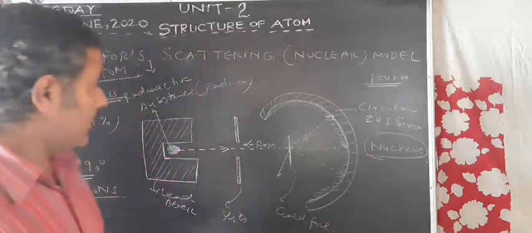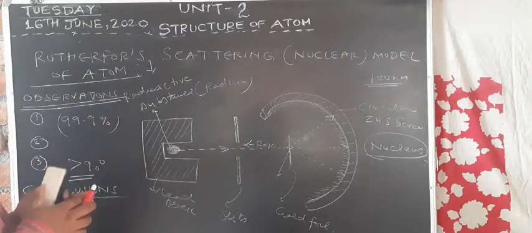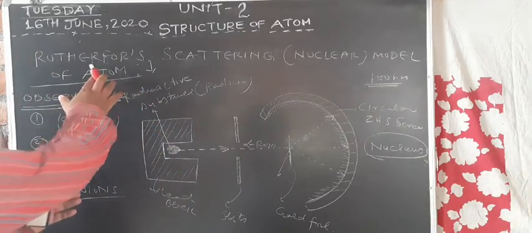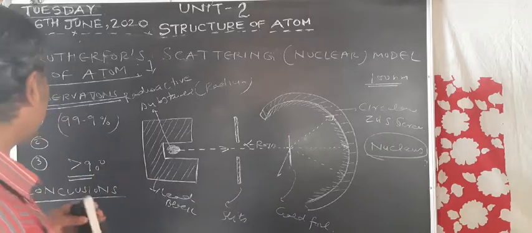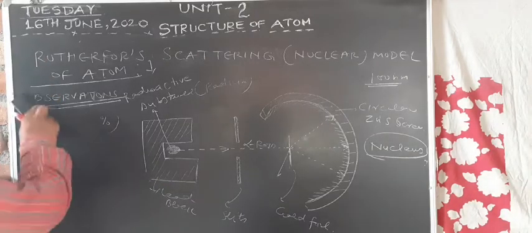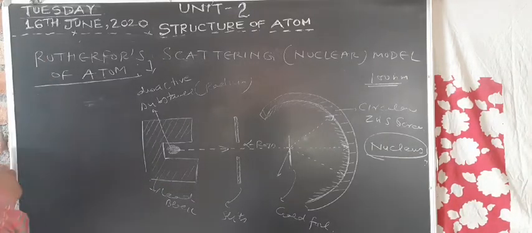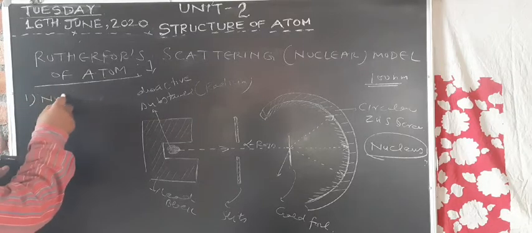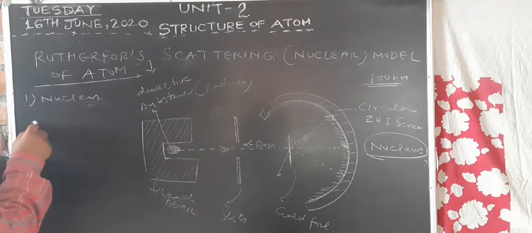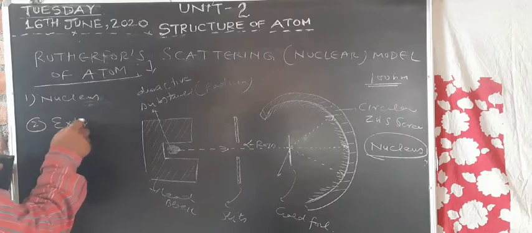So in a nutshell we can say, according to Rutherford, the atom consists of two parts. The first part is the nucleus, and the second part is the extranuclear part.